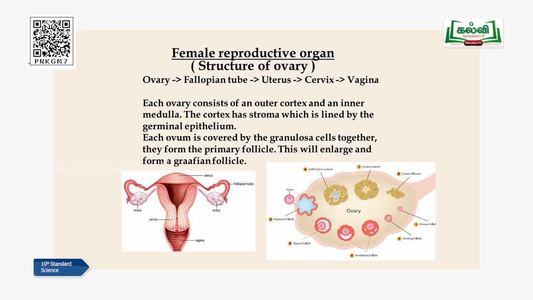Outer germinal epithelial cells are provided with granulosa cells. These granulosa cells will be converted in the case of a girl into follicular cells, and these follicular cells later will be changed into Graafian follicles, which will carry the egg or ovum inside. That is the structure of the female reproductive organ.